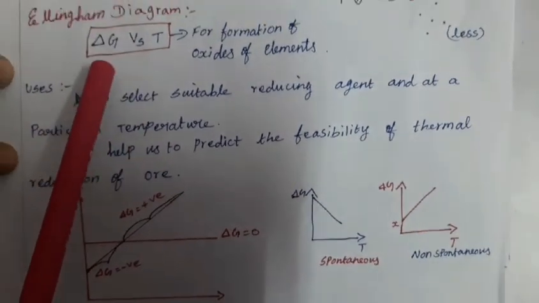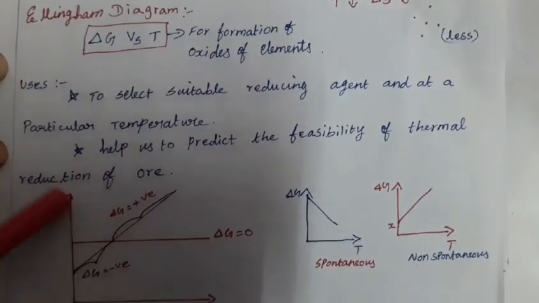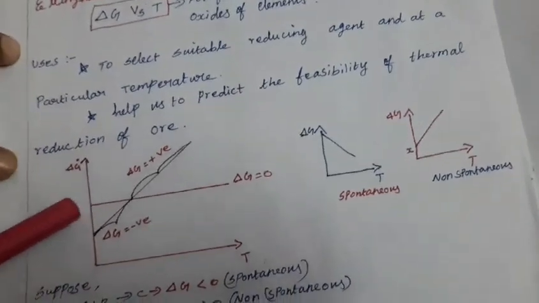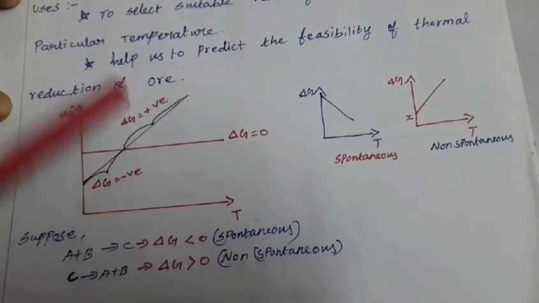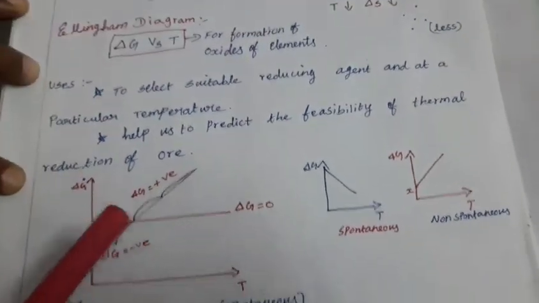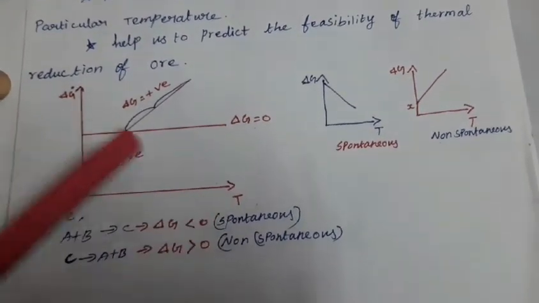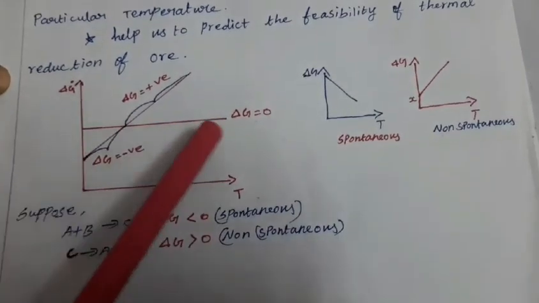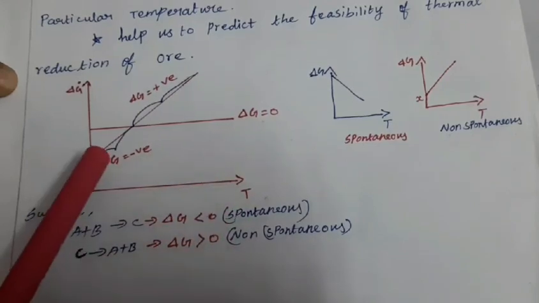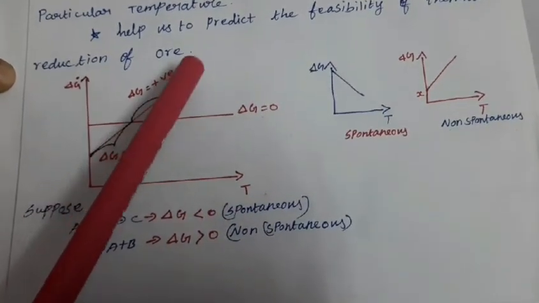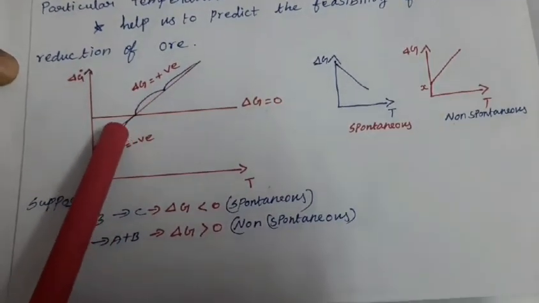Ellingham diagram means he plotted delta G versus temperature. According to the Ellingham diagram, simply I can draw this graph using this thermodynamical concept. Delta G versus temperature, that is the Ellingham plot. Here you see this curved line parallel to the temperature axis. Here another line intercepts this parallel line.